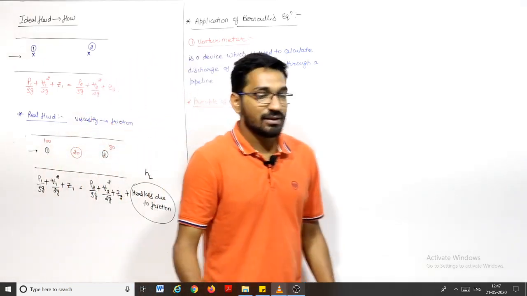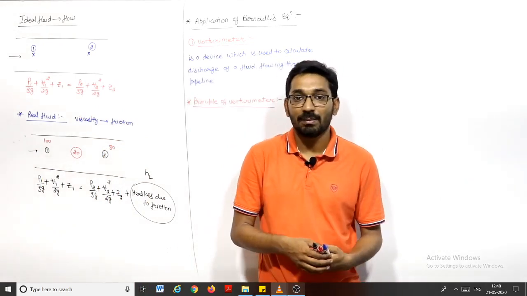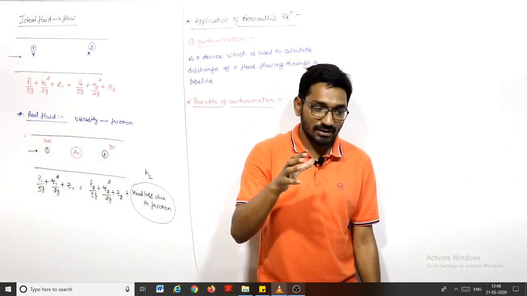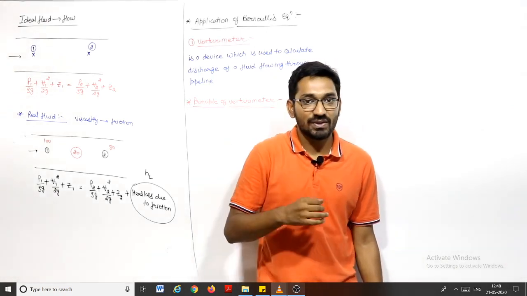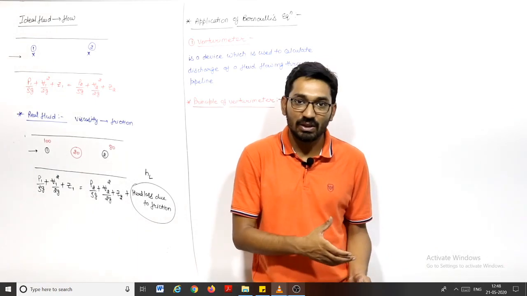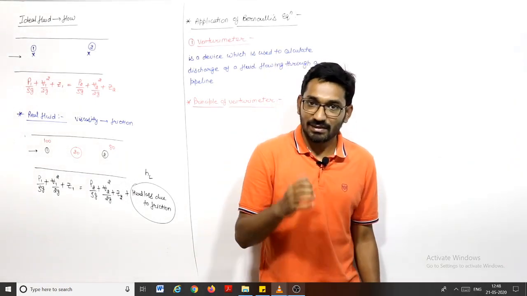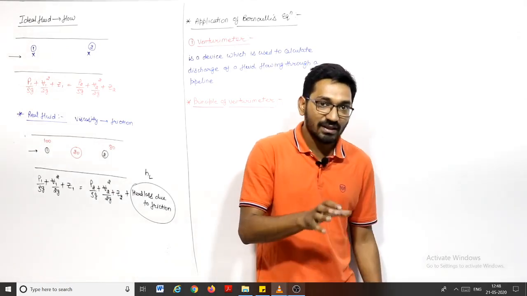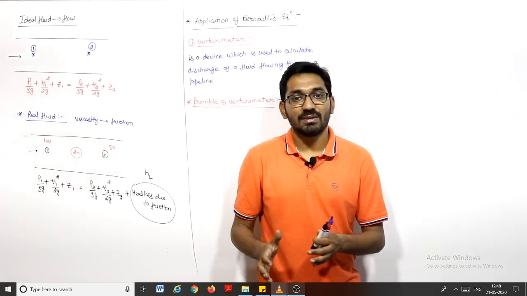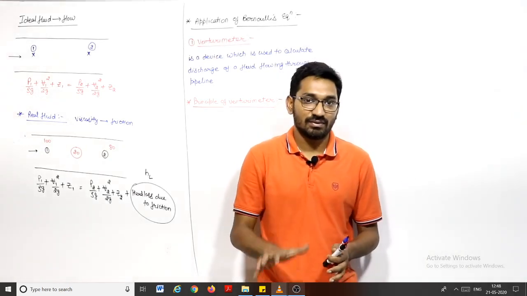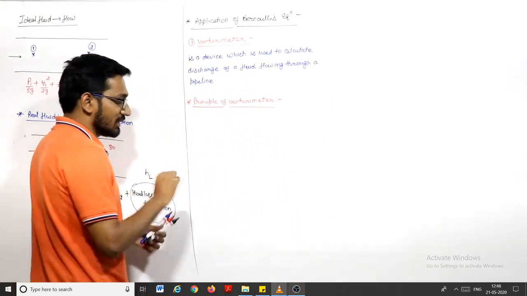So I am saying that reduction in the area at the throat. Throat is that portion where the area is minimum, right? So reduction of the area at the throat results in increase in the velocity in the steady flow. If the flow is steady, then velocity will increase based on the continuity equation, and this increase in velocity results in decrease of pressure at the throat, and this decrease in pressure can be calculated with the help of manometers, and hence discharge can be calculated by measuring this pressure difference, right? So this is the principle of Venturi meter. This is how the Venturi meter will work.